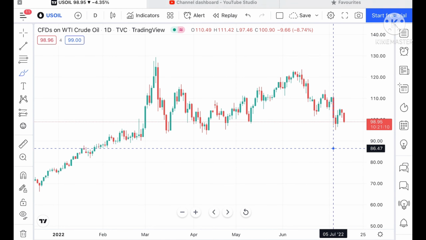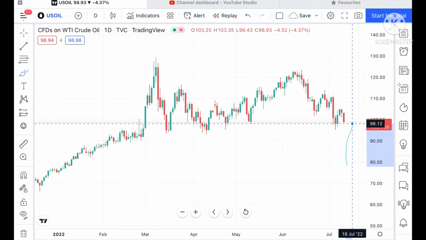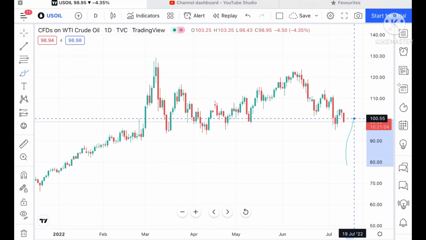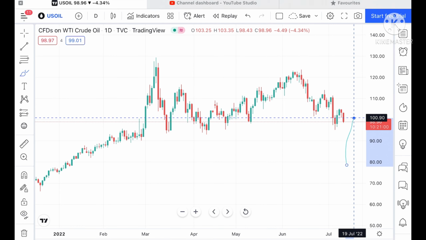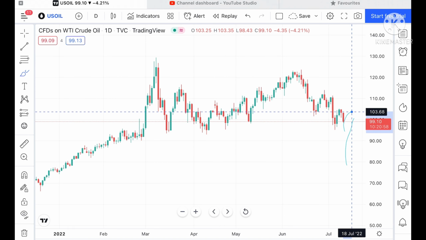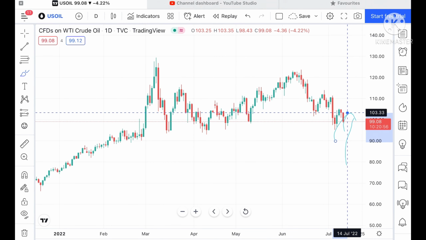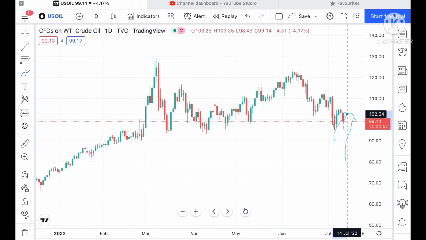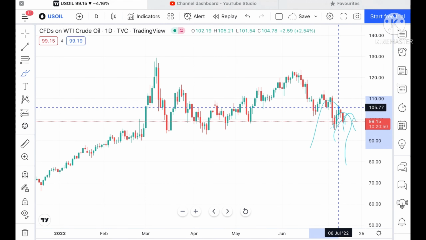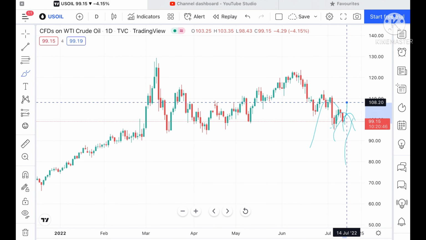Now suppose this particular level sustains, what we can see is a probability of touching further upside towards a level of 100.90, and from there we can see it can go further upside towards a level of 103.33. Suppose the price goes above that level, then we can see it can touch a level of 105.42, and from there we can see it can touch a level of 108.51.